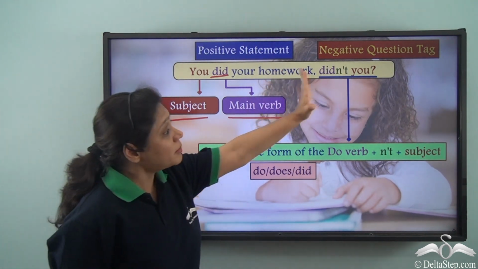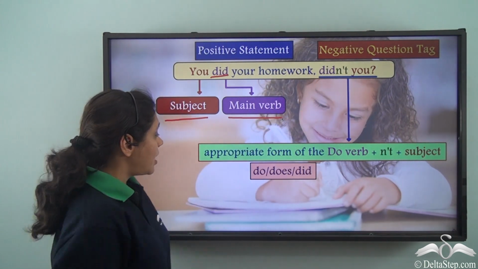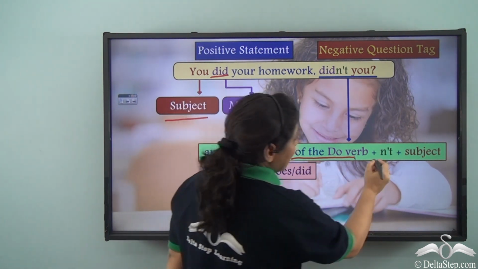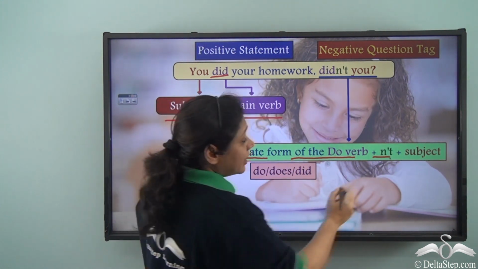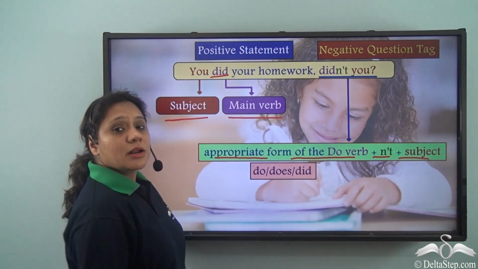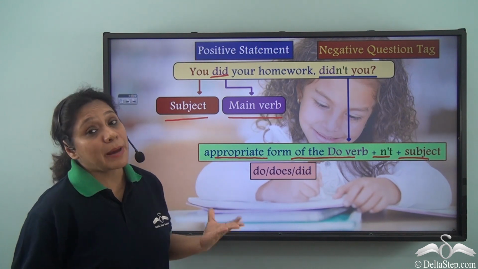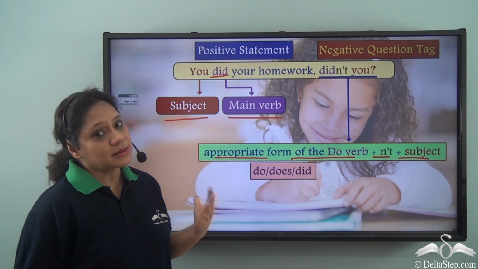So we have formed the question tag didn't you by using the appropriate form of the do verb. Then we have added n't and then the subject. Now how will you choose the appropriate form of the do verb? It will depend on your subject and on the tense.